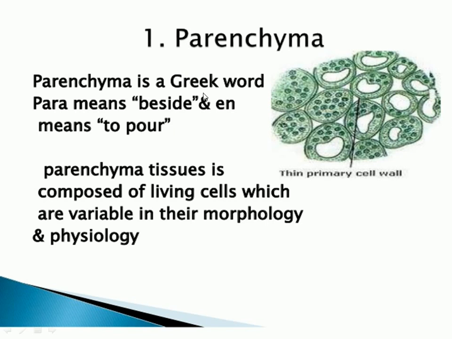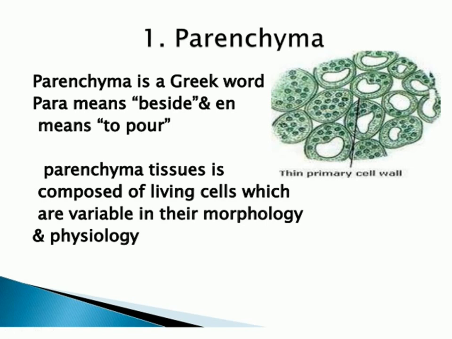The word parenchyma is taken from the Greek words para meaning beside and enchyma meaning to pour. It is the very simplest and unspecialized tissue present inside the plant body. It forms the various vegetative parts of the plant body, and the cell morphology varies in different plant parts; the cells may be oval, rounded, or polygonal in different types of plants, and even in the same plant in different organs.